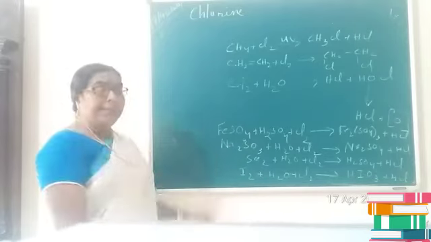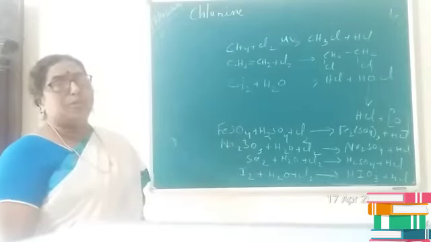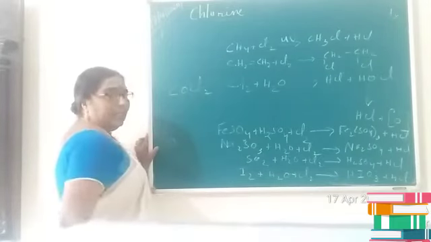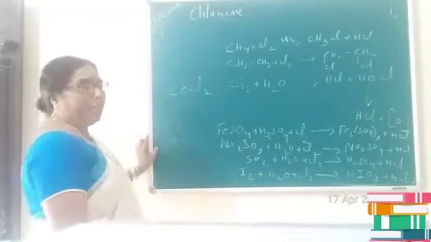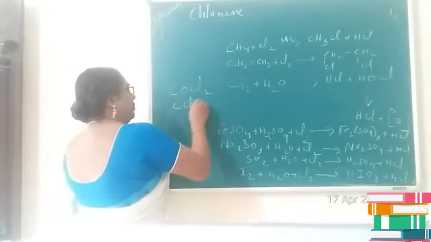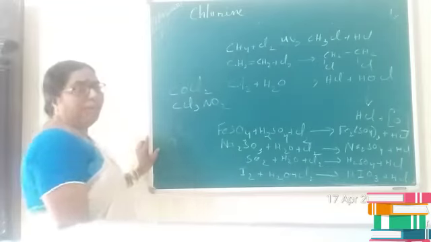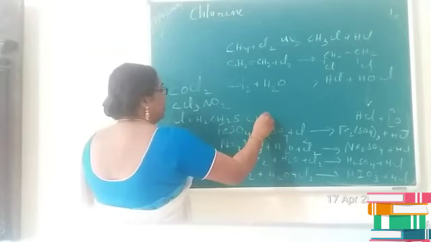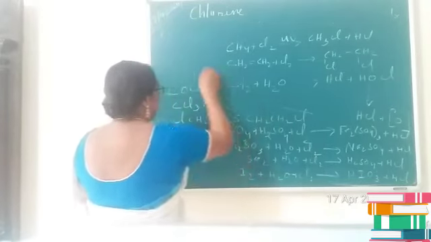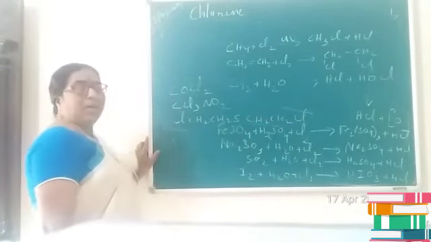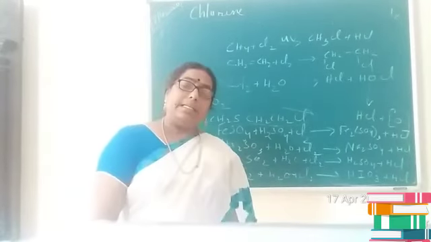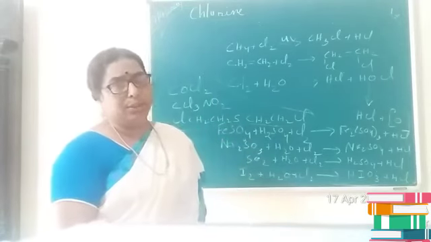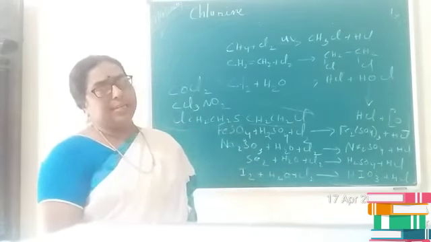In addition to this, it can be asked: name two poisonous compounds produced from chlorine. Chlorine can be used for the production of phosgene, that is COCl2, or tear gas, that is CCl3NO2, or mustard gas, that is Cl-CH2-CH2-S-CH2-CH2-Cl. These are all poisonous compounds produced from chlorine. Is it clear, children? That is about the uses of chlorine. Now the next compound we have to study is hydrogen chloride, that we will do in the next class. Thank you.